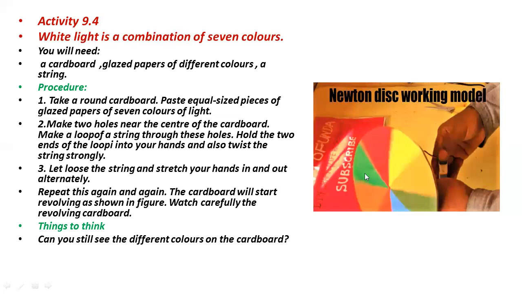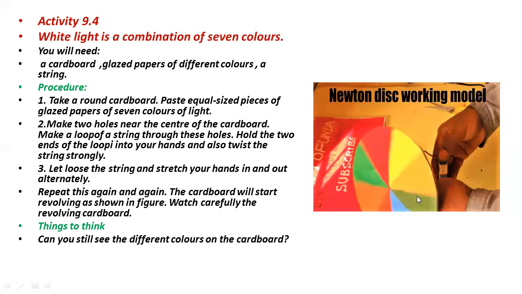The 7 colors of glass paper, cut them, paste them on the cardboard, and then at the back side connect this cardboard with electrical wires and then with battery. And when you connect the wire with the battery, what will happen? The cardboard will start rotation or moving.